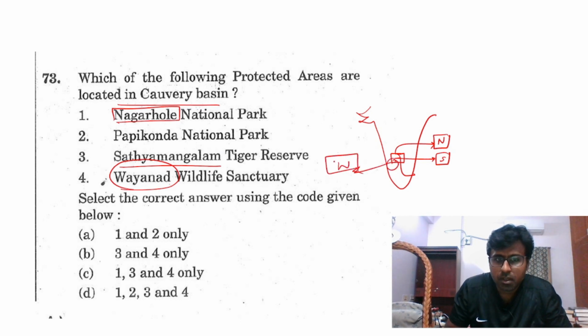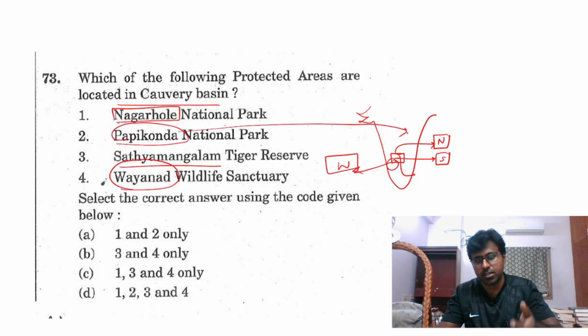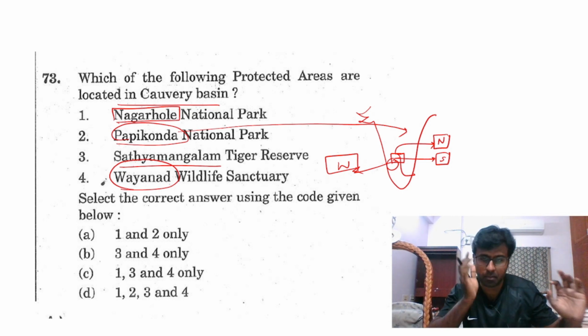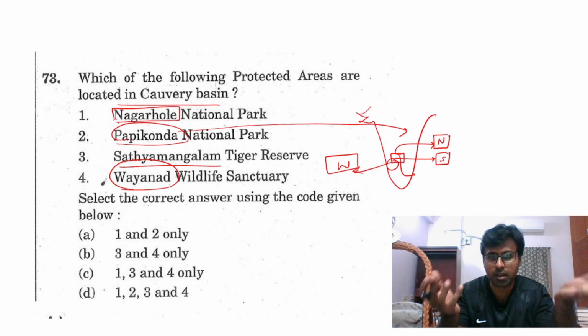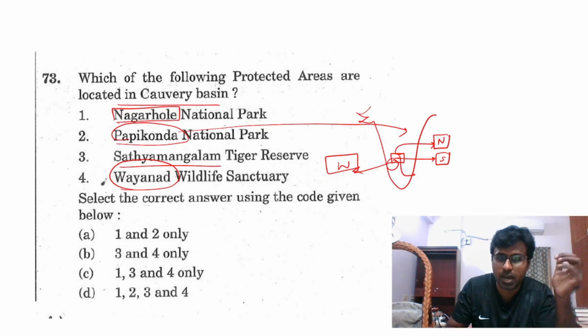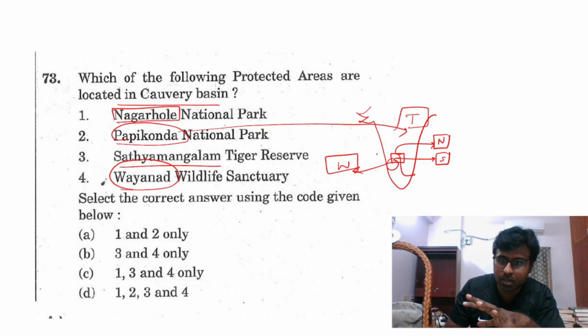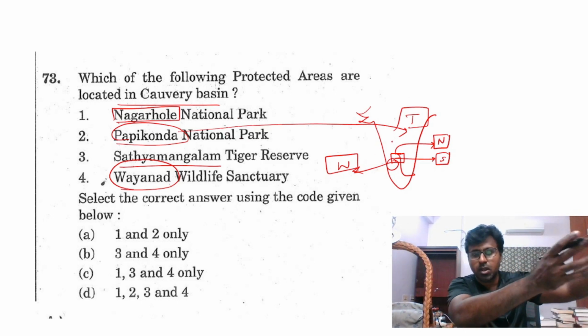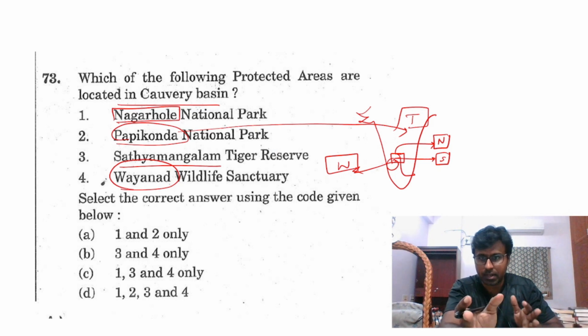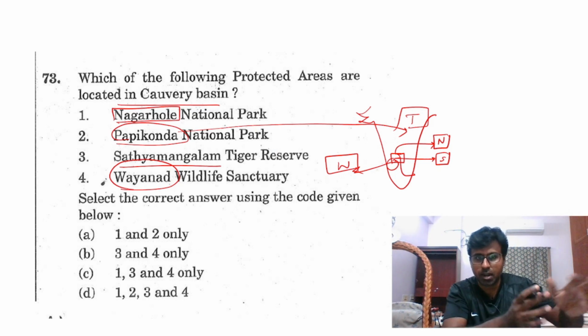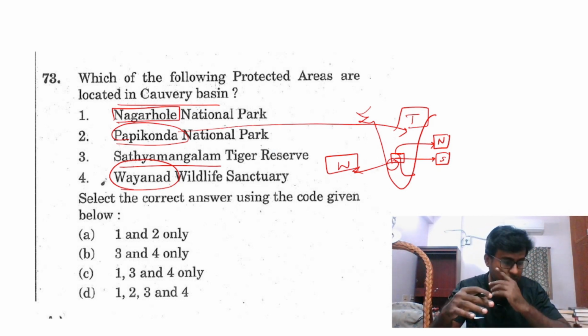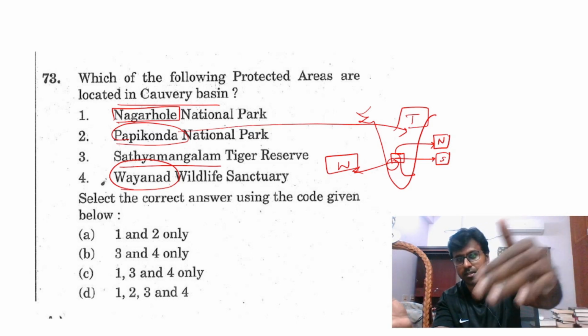But Papikonda, I think it is in Andhra Pradesh, but I checked, it is in Telangana. But Papikonda, Konda, is something related to Andhra Pradesh, this is a Telugu-related word. So this is somewhere away. It will not be closer to Karnataka or Tamil Nadu, correct? Because Karnataka and Tamil Nadu otherwise, see, if Papikonda isn't